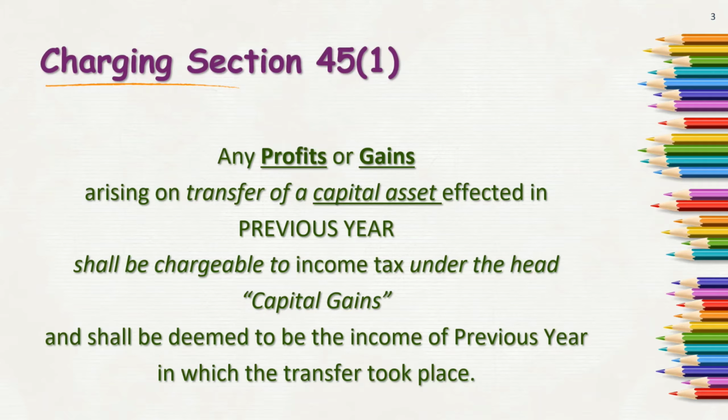Transferring such a capital asset is also required, and at the same time there must be profit or gain on transfer of such asset. Here, profit and gains include negative profits as well, meaning losses. So it need not be at cost; it can be above the cost or below the cost. All these things can be considered under this charging section of the capital gain head. So these three conditions are very essential.